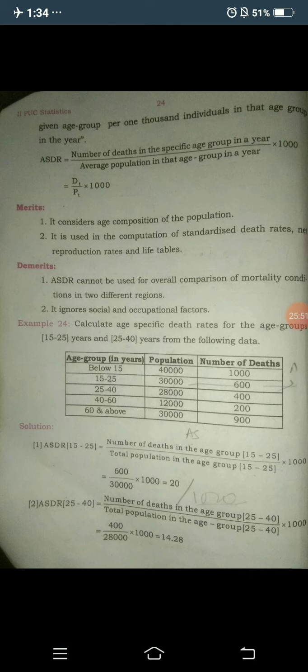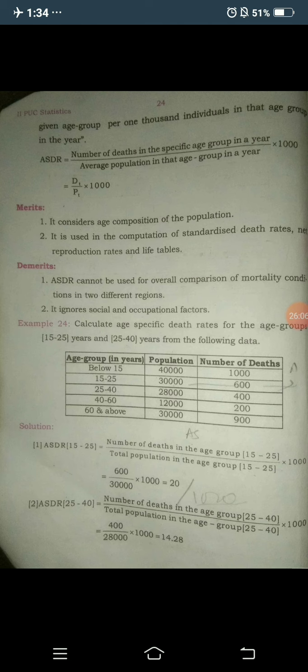So guys, you need to take the corresponding age group 15 to 25, where the population is 30,000 and the corresponding deaths are 600.